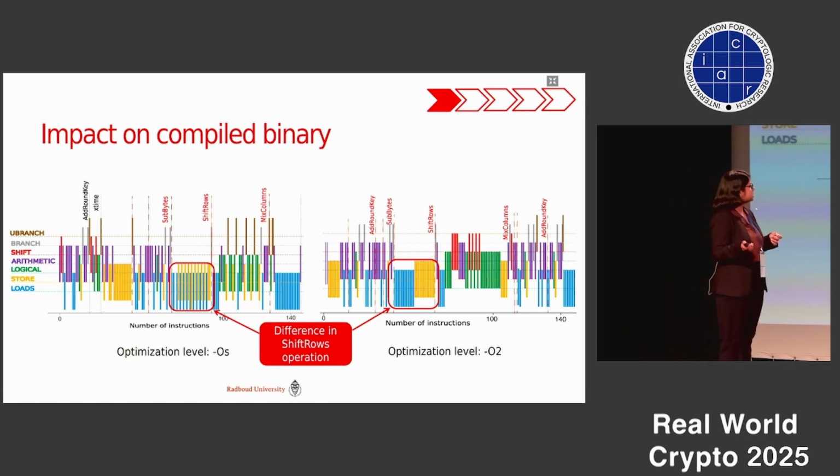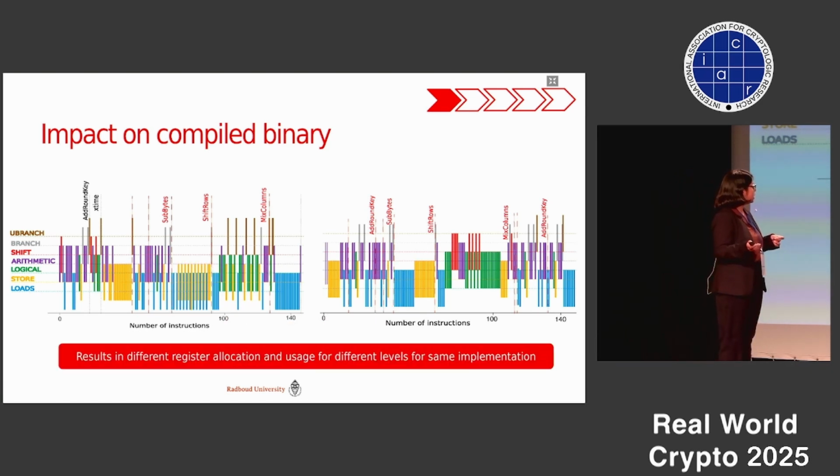So here we can clearly see the difference in the shift rows operation. And what it means is that when we go from one level to another, the register usage and the allocation pattern is very different. And these are the architectural registers that RISC provides us. And since the register usage pattern is different and we are loading data in a different order, it will lead to changes in the power consumption, or let's say power leakage.